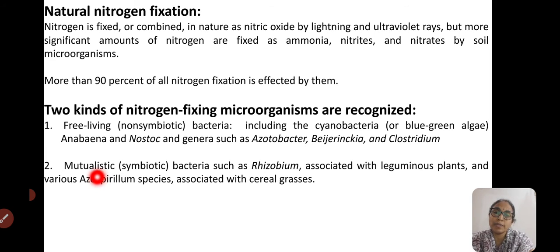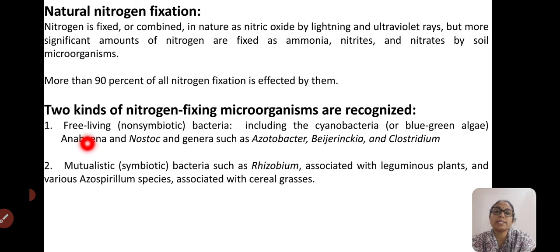So we must be aware of those microorganisms which are contributing to this maximum amount of biological nitrogen fixation, that is meeting the demand of the plants which can accept this fixed nitrogen source, and they are growing in all agricultural crops and horticultural crops. So we can see the contribution of these microorganisms. First one, free living non-symbiotic bacteria. It is free living and also non-symbiotic bacterial population.